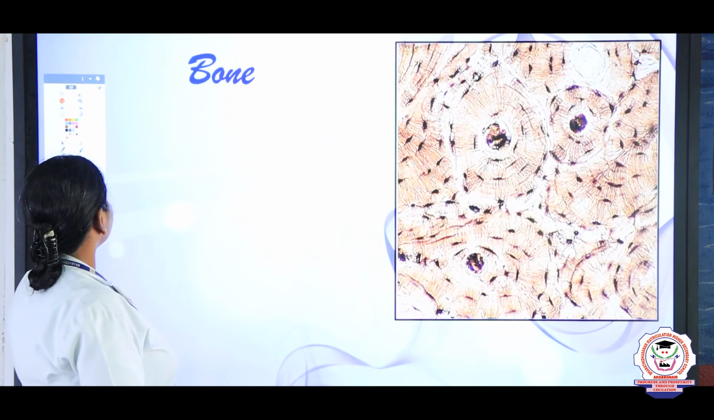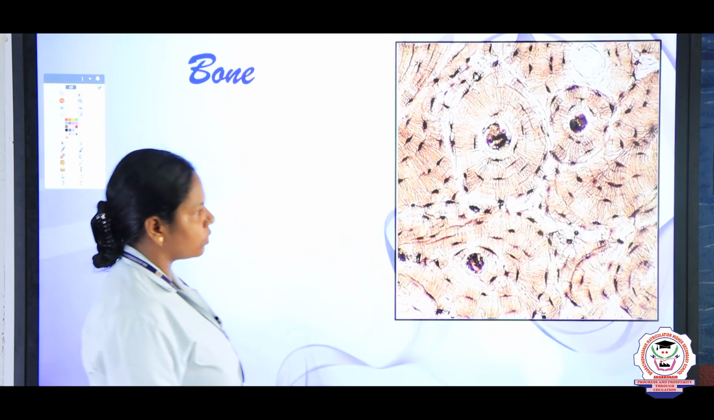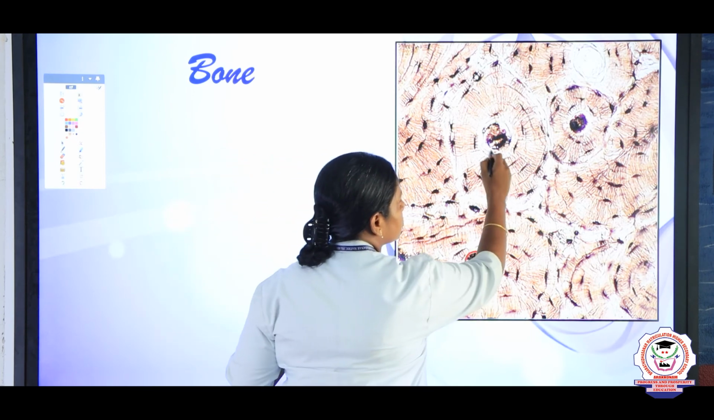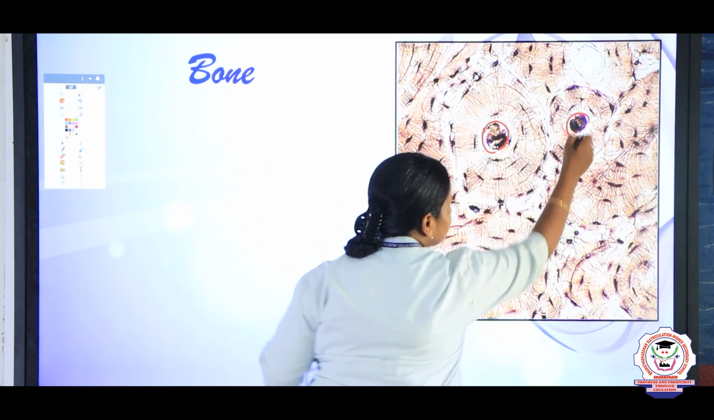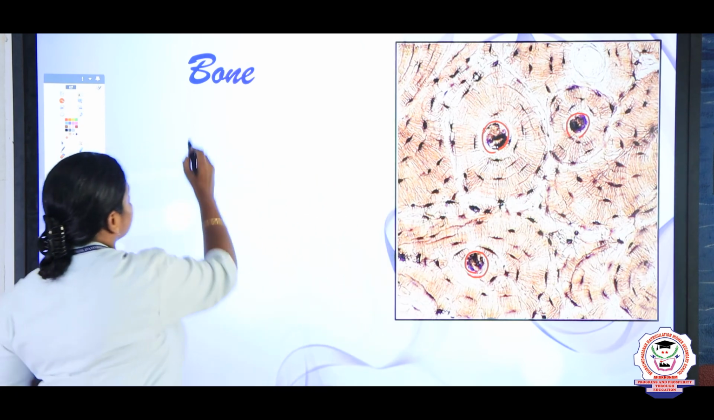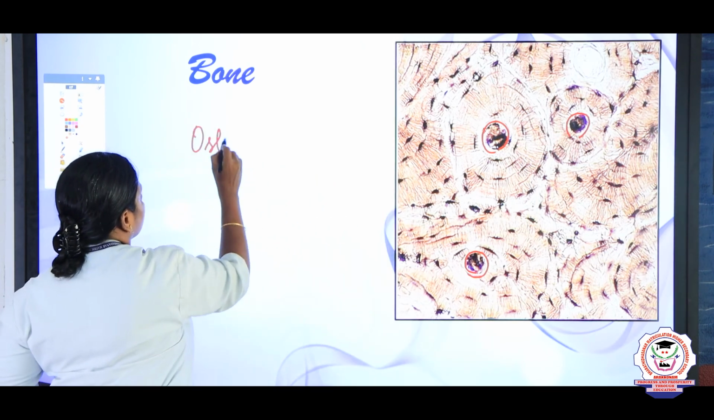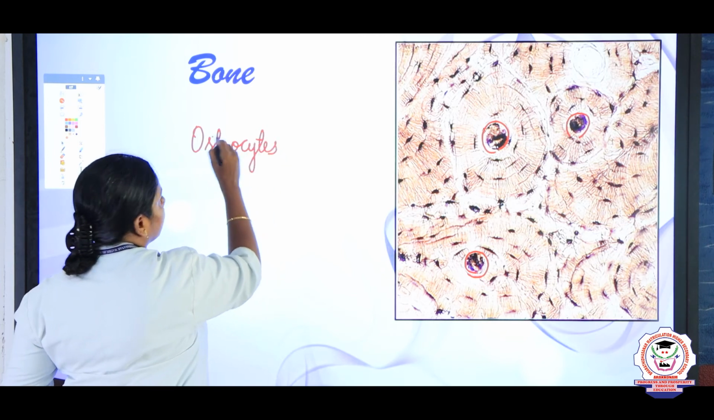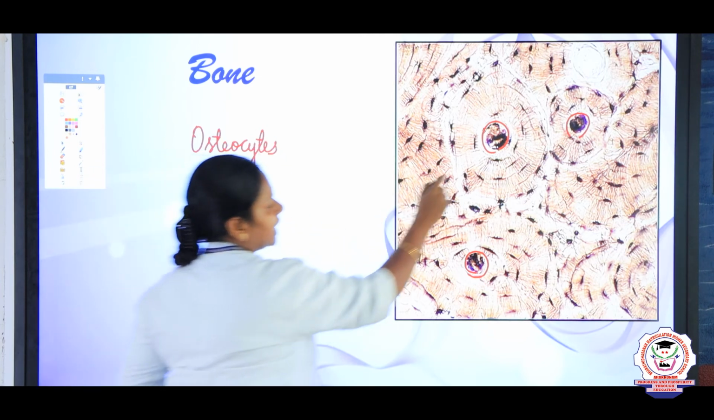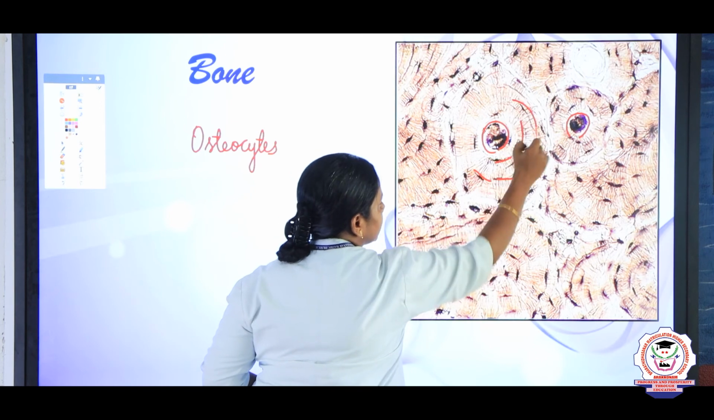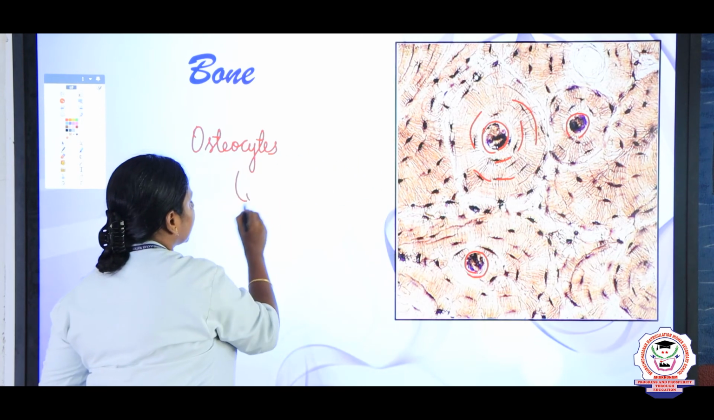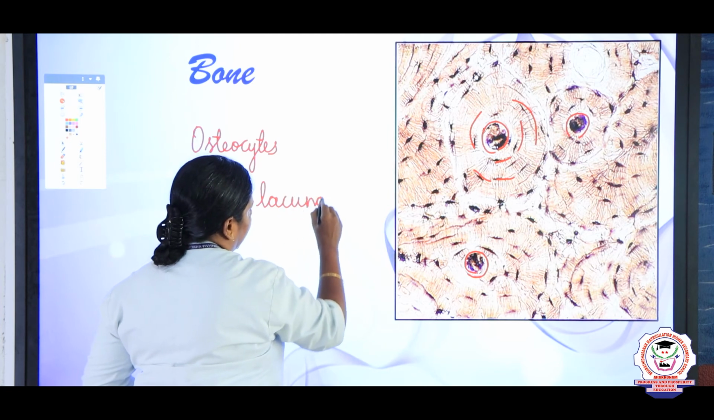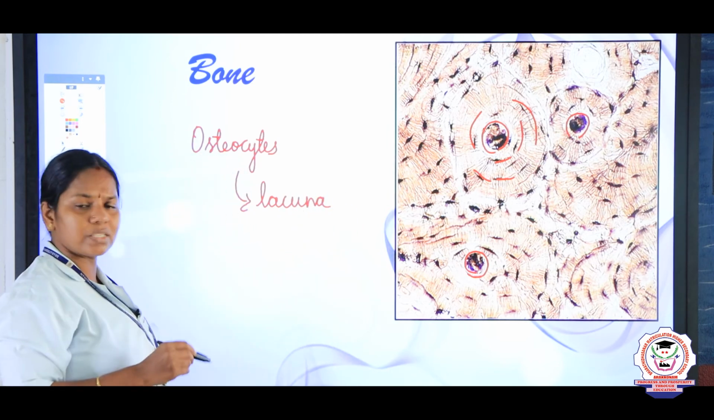And another type of connective tissue is bone, right. The bones you can see, children. These bone cells we call osteocytes, and the osteocytes are located in a cavity. This cavity we call lacunae. Lacunae.